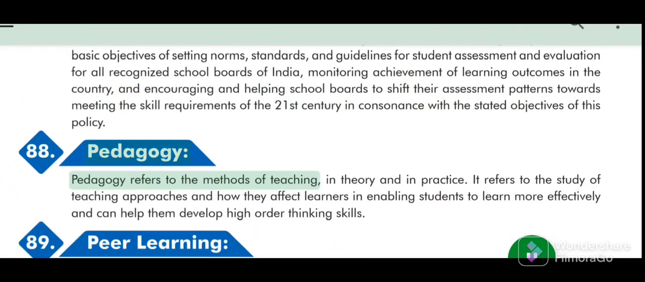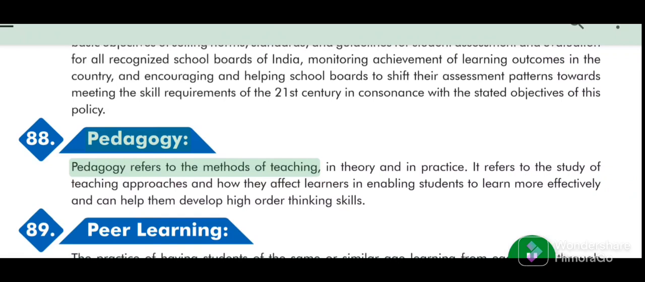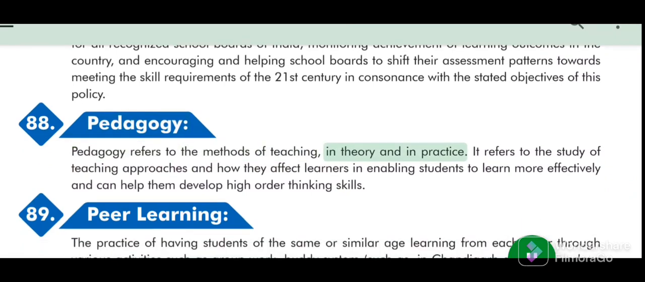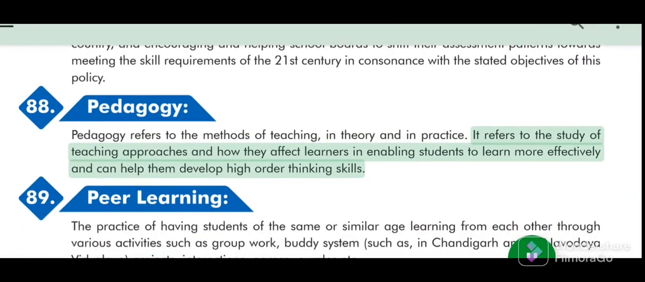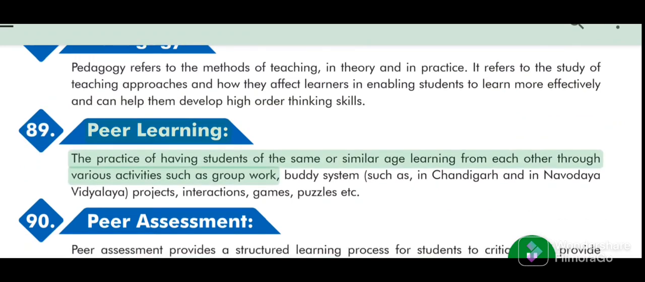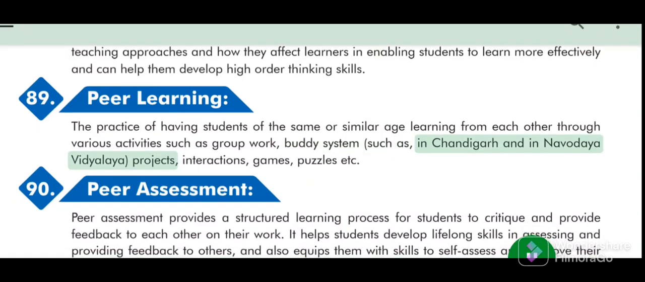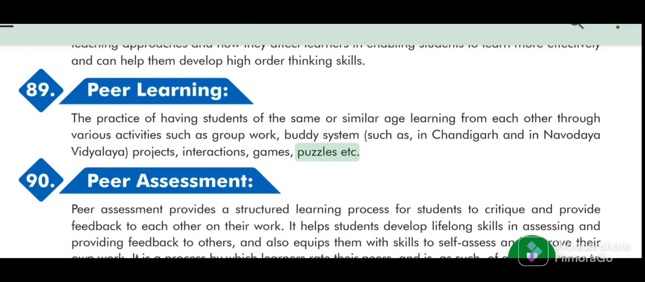88. Pedagogy. Pedagogy refers to the methods of teaching, in theory and in practice. It refers to the study of teaching approaches and how they affect learners, enabling students to learn more effectively and helping them develop higher-order thinking skills. 89. Peer learning. The practice of having students of the same or similar age learning from each other through various activities such as group work, buddy system such as in Chandigarh and in Navodaya Vidyalaya, projects, interactions, games, puzzles etc.